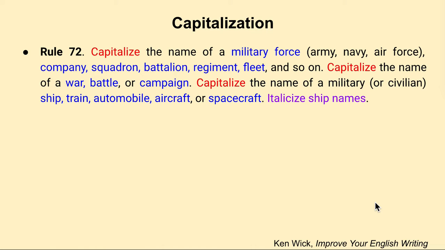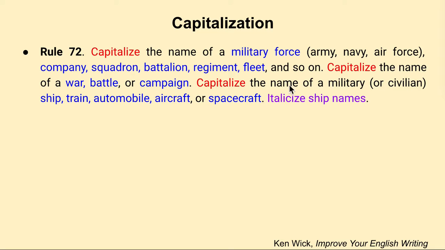Rule 72 is you capitalize the name of a military force. That's an Army, Navy, or Air Force. A company, a squadron, a battalion, a regiment, a fleet, and so on. So it's just a military force or any one of these. You capitalize the name of a war, a battle, or campaign.